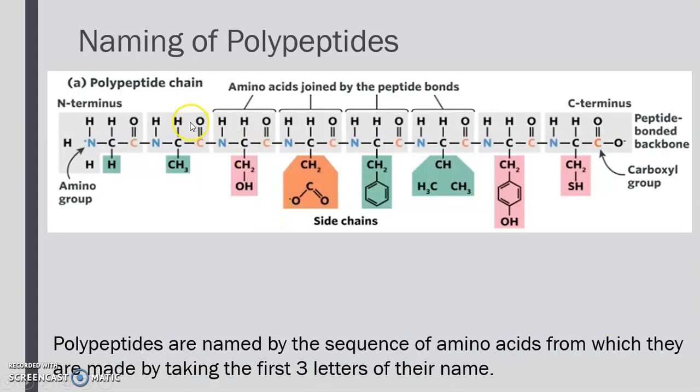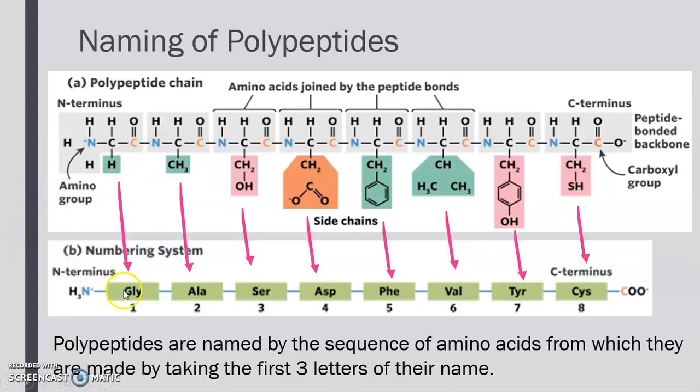Once we have made a polypeptide, how do we actually name it? Normally, we start on our left-hand side with an amino functional group. That's the amino functional group of the first amino acid in our chain.